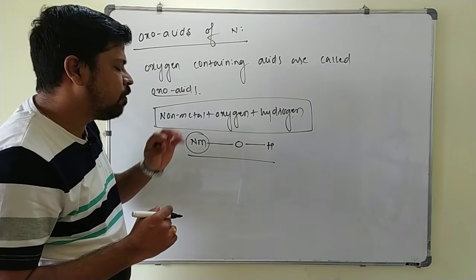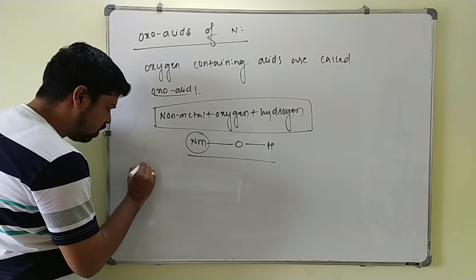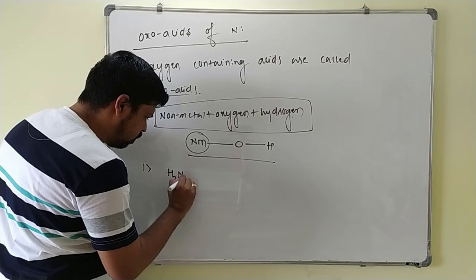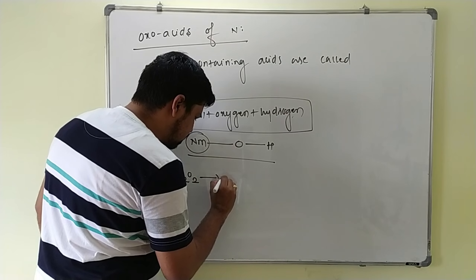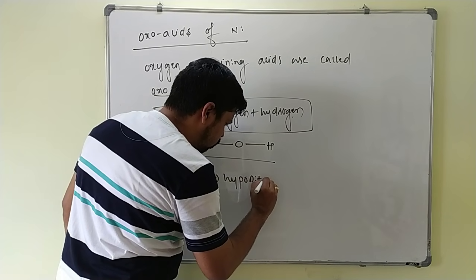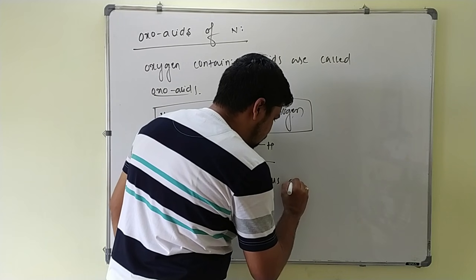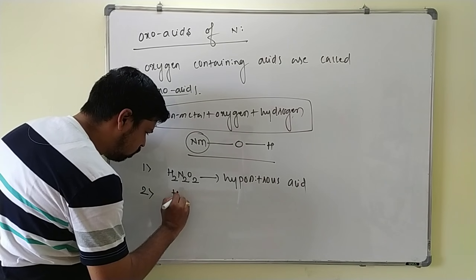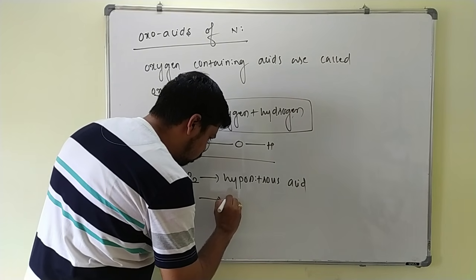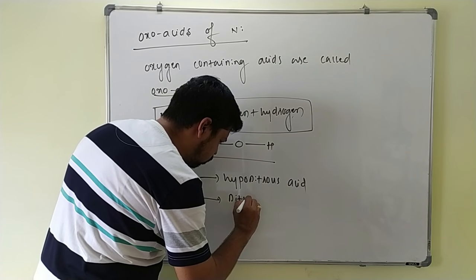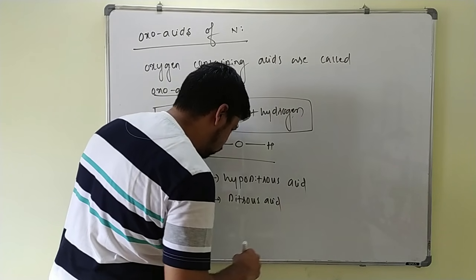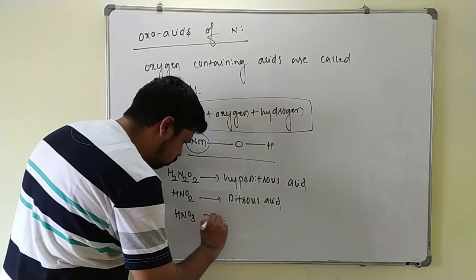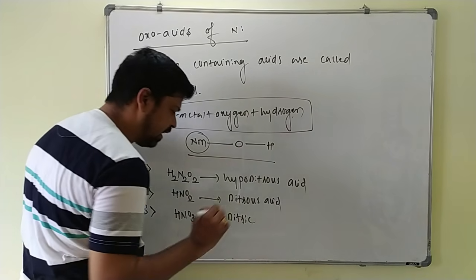Now what are the oxo acids of nitrogen? All right, first one is H2N2O2. This is hyponitrous acid. Second one is HNO2. This is nitrous acid. The third one is nitric acid, that is HNO3, and this is nitric acid.